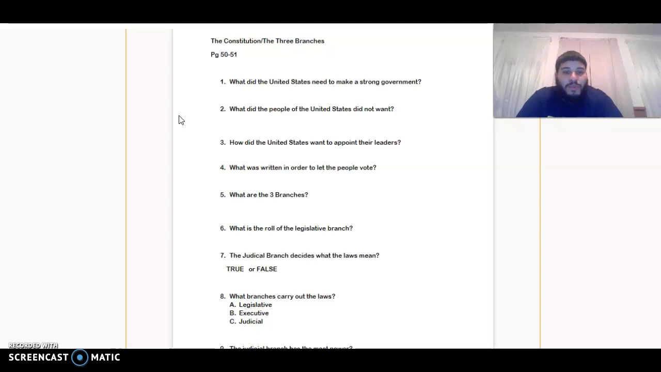Number 4. What was written in order to let the people vote? Number 5. What are the three branches we just talked about? Number 6. What is the role of the legislative branch? Number 7. The judicial branch decides what laws mean. True or false?